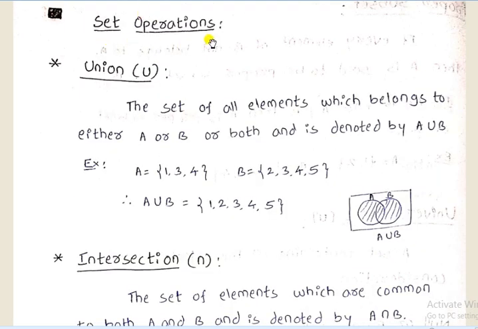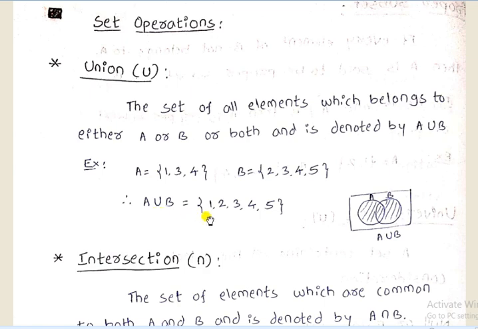Then set operations. First we are discussing union. The union means the set of all the elements which belong to either set A or set B or both, and is denoted by A union B. For example, set A contains 1, 2, 3 and set B contains 3, 4 and 5. Then we can write the union of set A and set B as A union B.